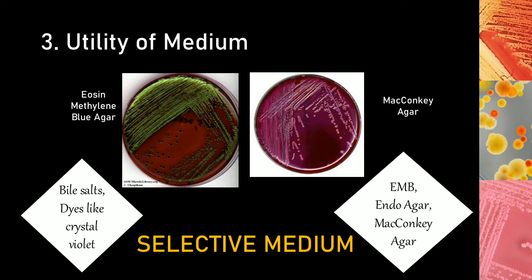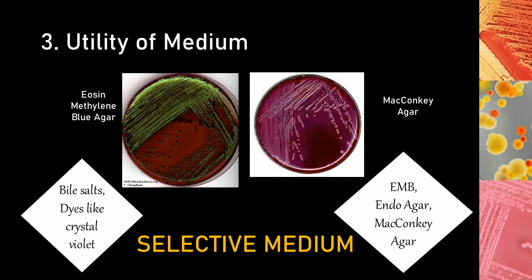Examples of selective medium include eosin methylene blue agar, endo agar, MacConkey agar. All of these media incorporate substances which inhibit the growth of one group of organisms. For example, MacConkey agar has the dye crystal violet in it, and it also has bile salts which inhibit the gram-positive bacteria. Even the eosin methylene blue agar has dyes in it, that is eosin and methylene blue, which inhibit the gram-positive bacteria, and they allow only the gram-negative bacteria to grow. So such a type of medium is called a selective medium, which selects one group of organisms and inhibits another group of organisms.